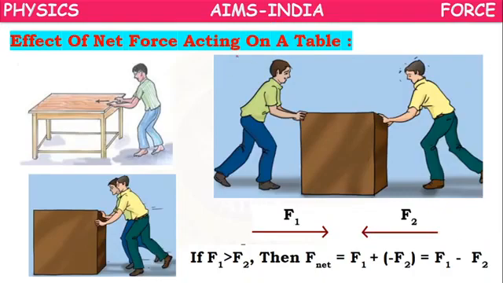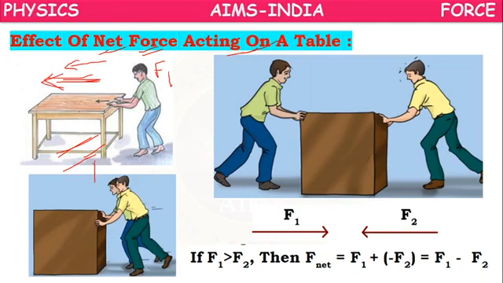Next, effect of net force acting on a table. Suppose you want to push a table. You have to apply some force, and the table will move in the same direction. Here you are applying a force F1 in the forward direction.